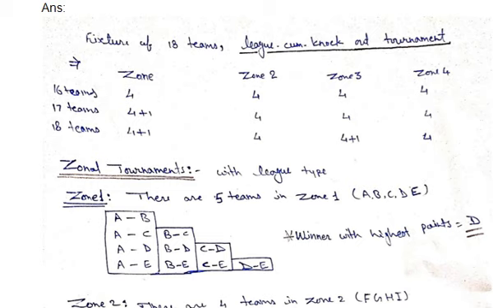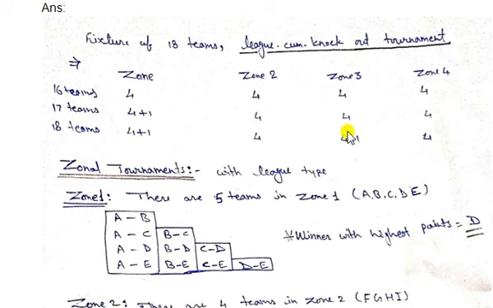Listen, if you remember, we have discussed in the video that if we have 16 teams, then it is very easy to divide equally in the 4 zones. So we will put 4 teams in each zone, right? But if we have one more team, if the number of teams is 17, at that time we put one extra team in zone 1. If we have 18 teams, it means we have to divide these teams like this.